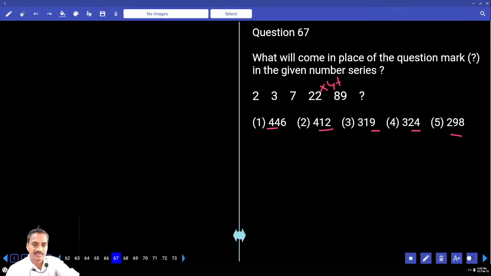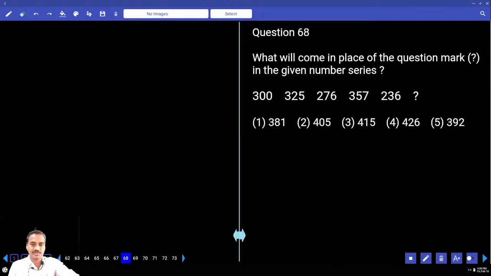22 into 4 is 88, plus 1 is 89. Here 7 into 3 plus 1. Now 2, 3 into 2 plus 1. Now 2 into 1 plus 1. So into 1 plus 1, into 2 plus 1, into 3 plus 1, into 4 plus 1, into 5 plus 1. 89 into 5 is 445, plus 1 is 446. Choice 1 is the answer. Then the next one, 325.